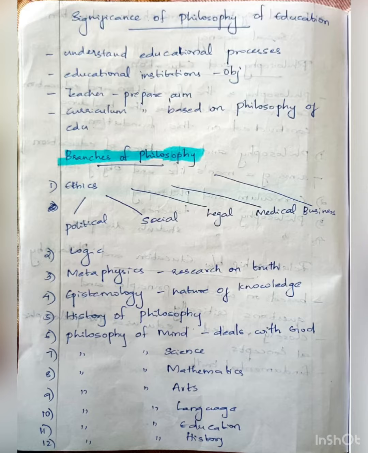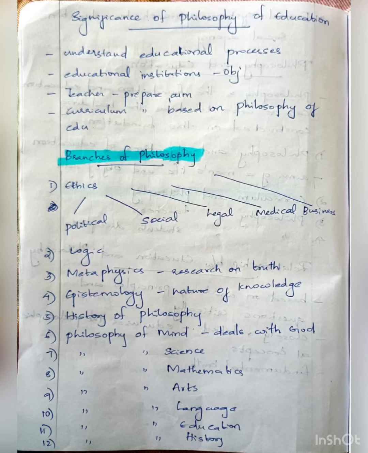So here comes the first one, ethics. Ethics means moral science. Under ethics we have 5 branches, that is political ethics, social ethics, legal ethics, medical ethics, business ethics. Political ethics means the country can be controlled by the government.